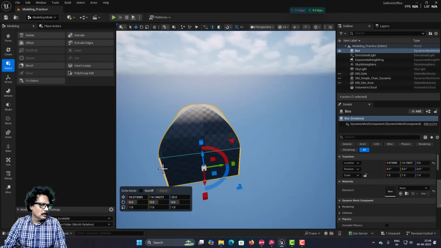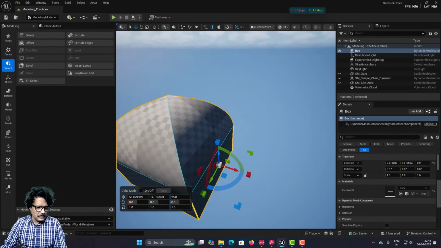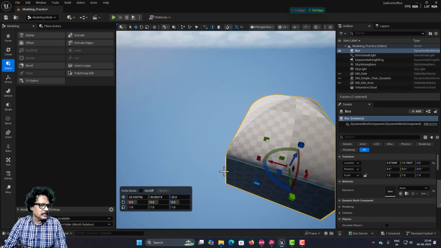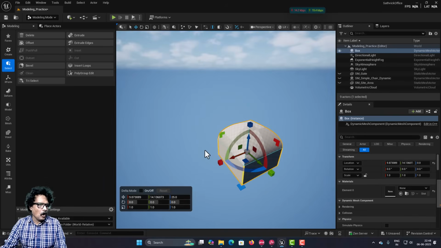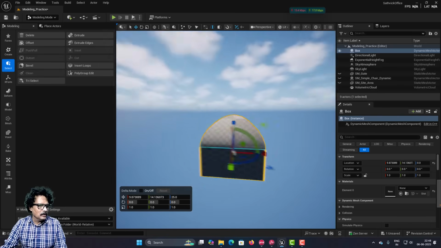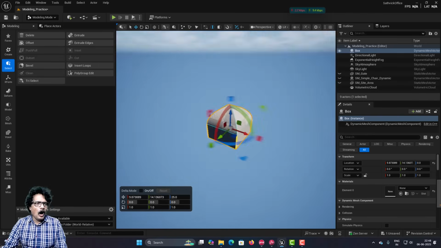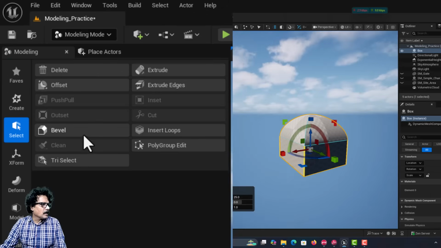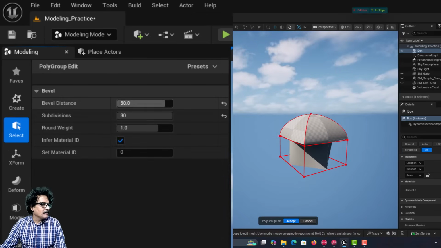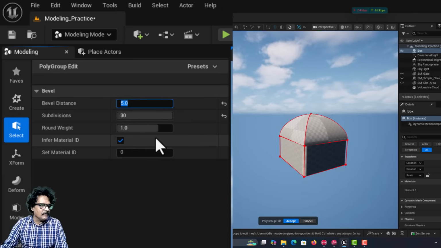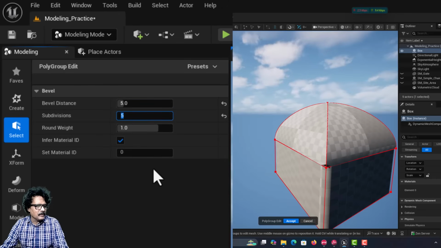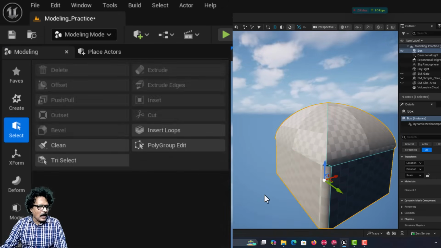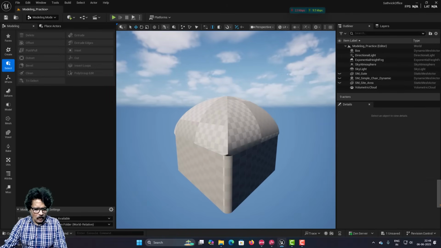Now, I will come back here, and now I am going to select these side edges, 1, 2, and then I will just move here, shift select 3, this one, and also I will select this edge. I will press Alt left click to turn and see around. Alt left click makes us orbit around our selection. If I come into bevel and I will now reduce the bevel value, say I will keep it to something like 5, and you can now see these edges. And subdivisions also I make it 5. And if I click accept, see you got these kind of edges.